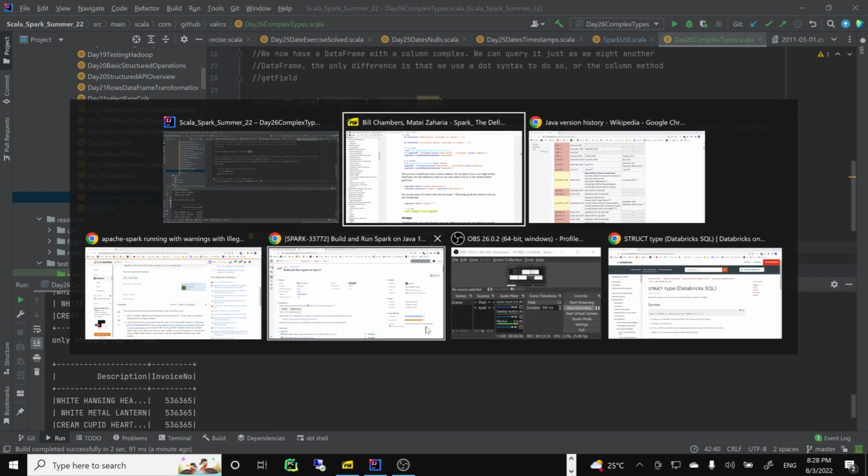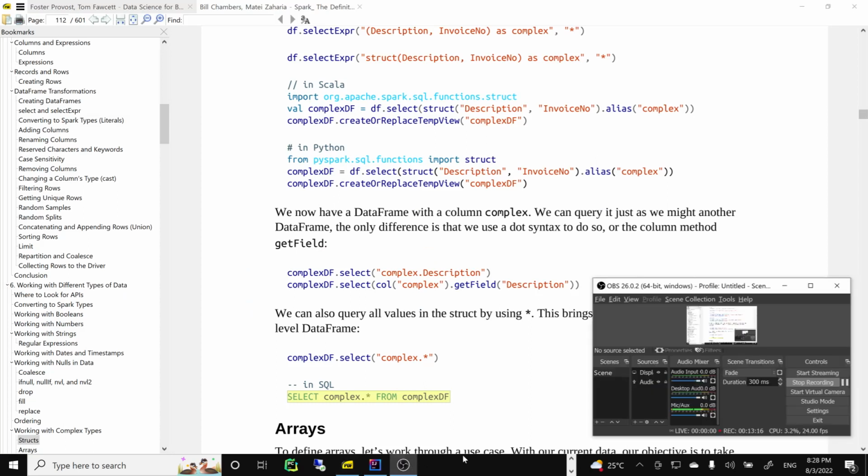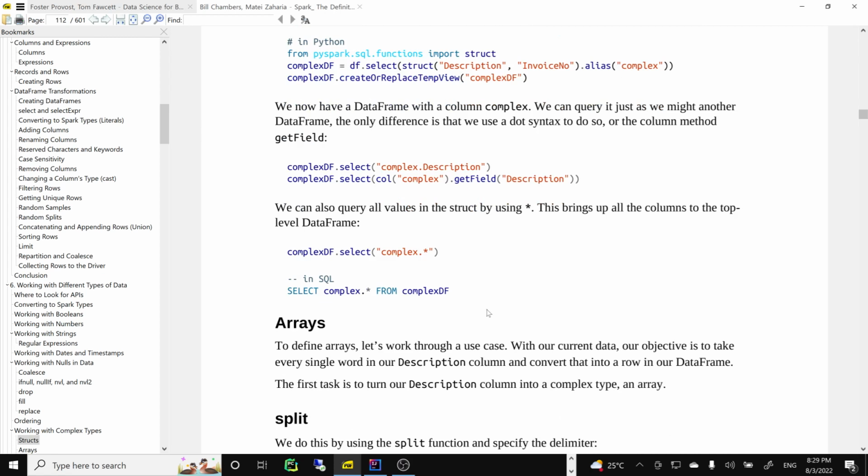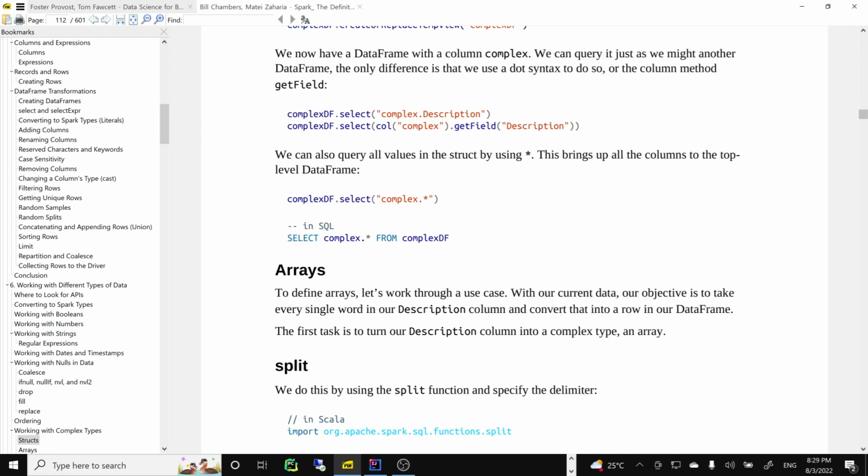So let's move on, let's see how we're doing this time. We're doing pretty good. Let's go to arrays. The idea is kind of crazy: we want to take every single word in our description column, but not crazy enough to convert that into a row in our data frame. So the first task will be to use our friend split.